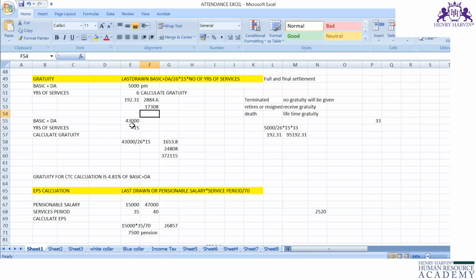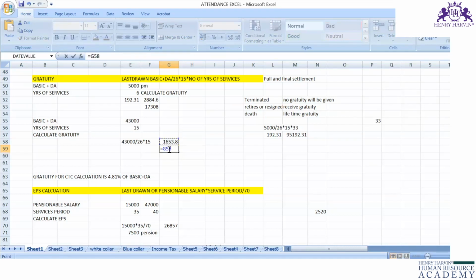If the basic plus DA is 43,000 and the number of years of completed service is 15, then 43,000 divided by 26 into 15 into 15. You will get 1 day basic plus DA.